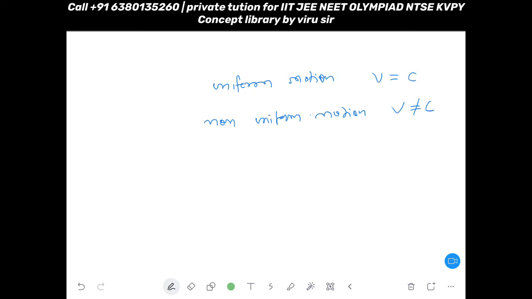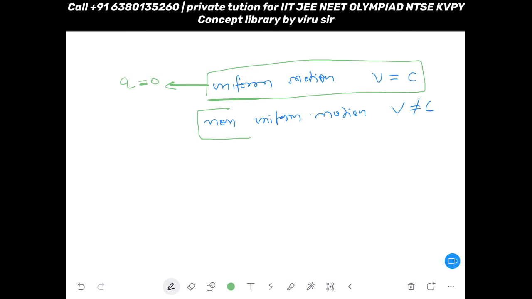So if your velocity is constant, then your acceleration a will be 0. But if you have non-uniform motion, means velocity is not constant, then your acceleration will not be 0.